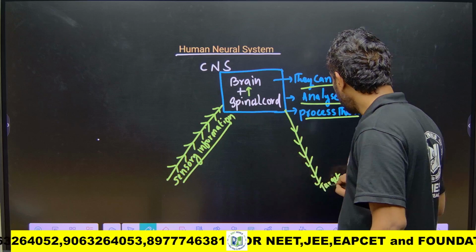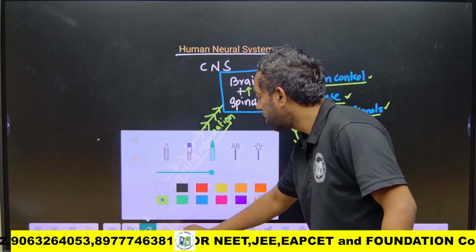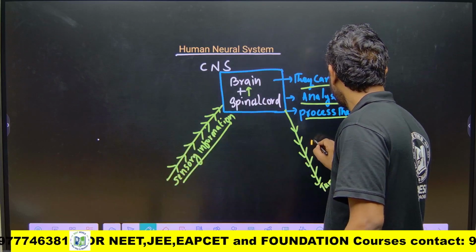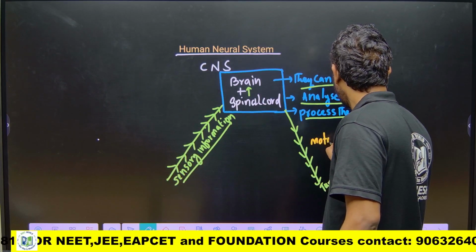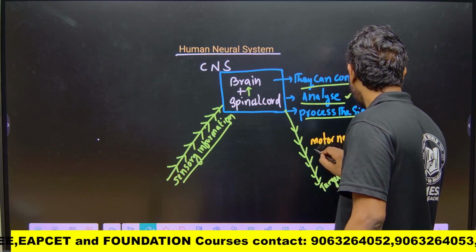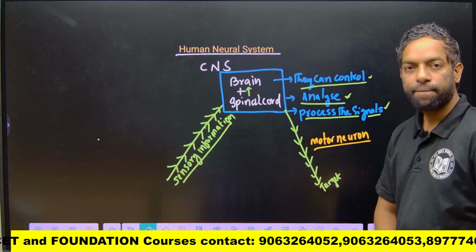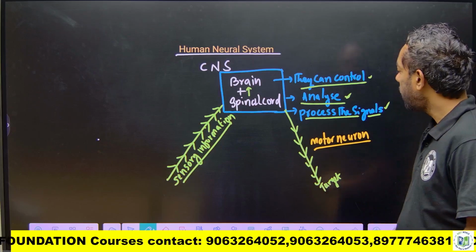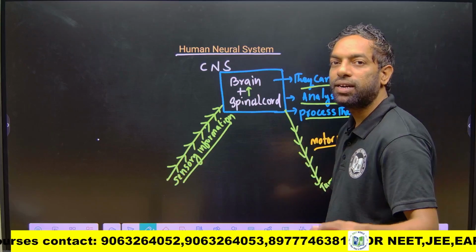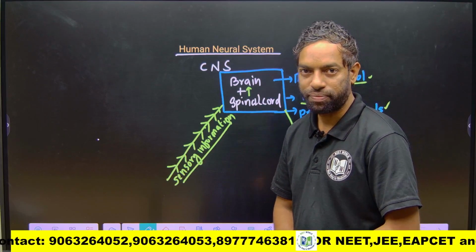This is the sensory neuron, this is the motor neuron. If the brain gives the signal to the skeletal muscle, that is the somatic nervous system.